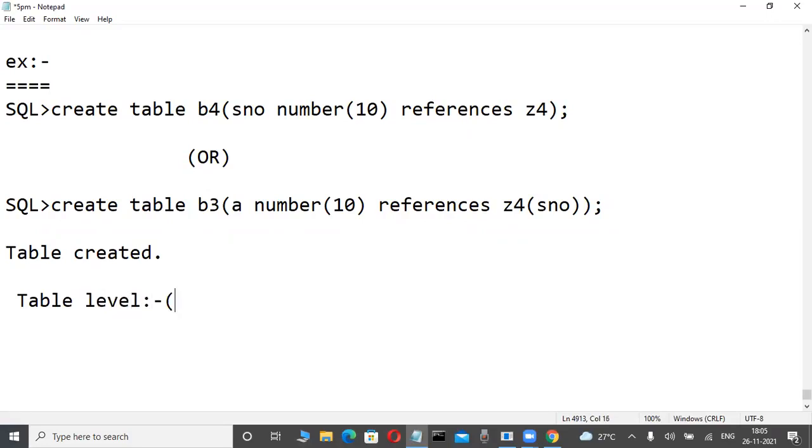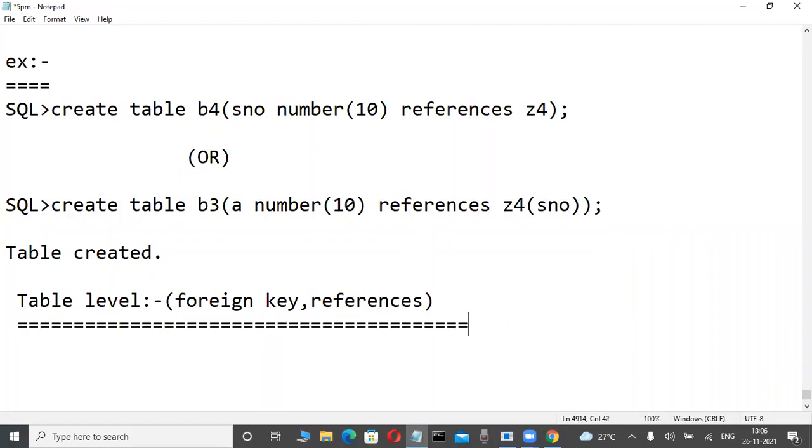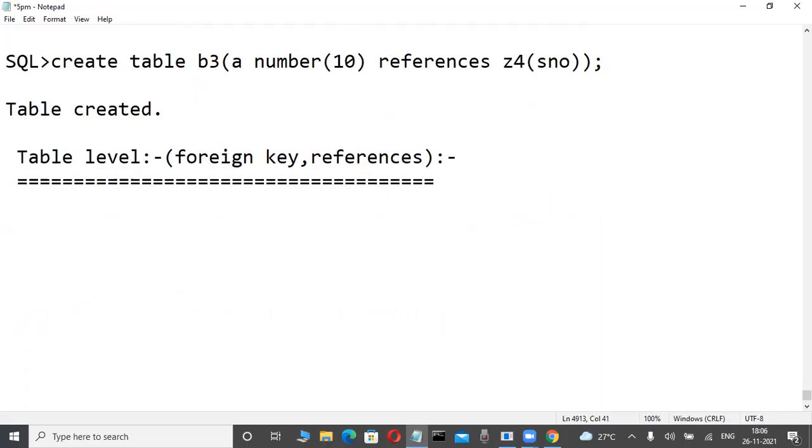Within the bracket at table level, you have to write FOREIGN KEY, which is a keyword we are using, comma, REFERENCES. Both things are possible. It's not one clause, okay, REFERENCES. Both we are using, because in this case it is composite primary key to composite foreign key. Within the bracket, write FOREIGN KEY keyword, comma, REFERENCES. What is the syntax they are providing? Observe it here, one minute only.